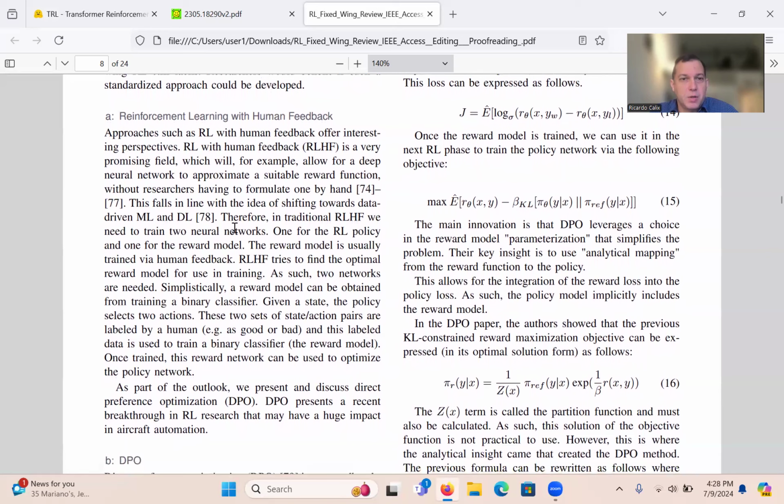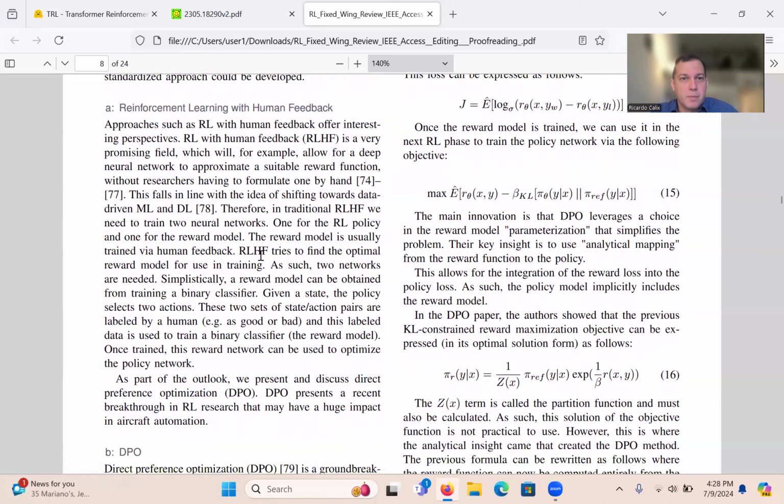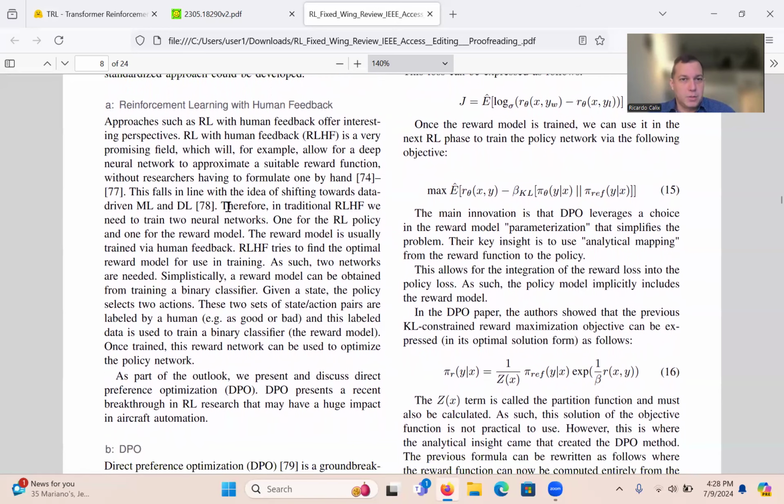As I've said, these are my notes from an upcoming paper, so I'll just read through some of the ideas here. In traditional RLHF, we need to train two neural networks, one for the RL policy and one for the reward model. The policy just means the thing that makes the decisions here, so we're talking about basically the GPT in this case. You can think of it that way.